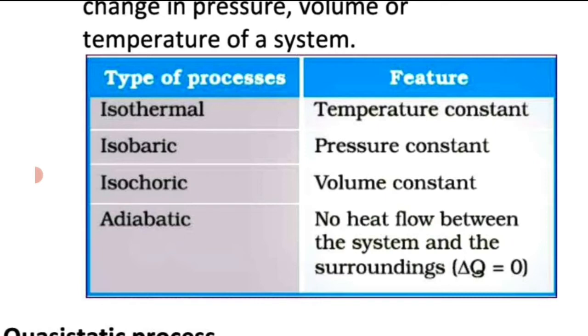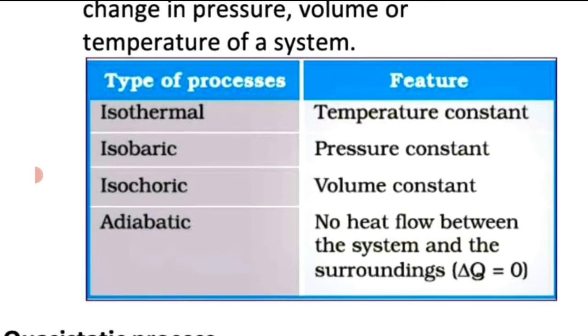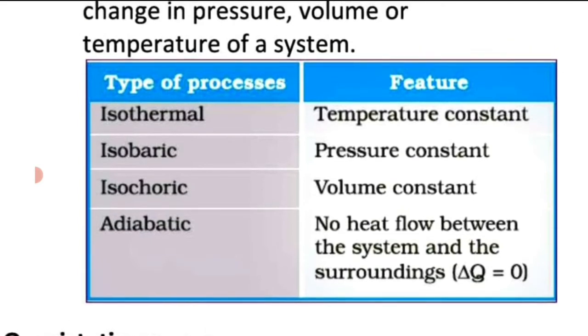Isothermal process is a process in which temperature remains constant, and isobaric process is a process in which pressure remains constant, and in isochoric process volume remains constant, and in adiabatic process there is no heat exchange between the system and surroundings. That means delta Q equal to 0. We will be discussing in detail about these processes.